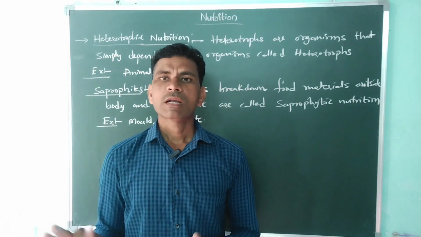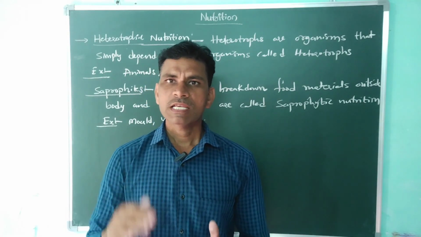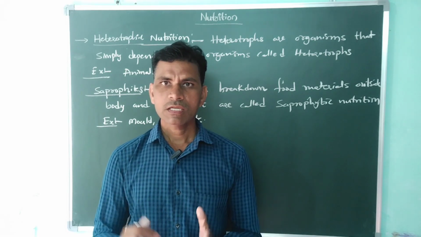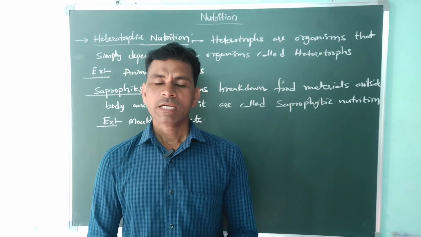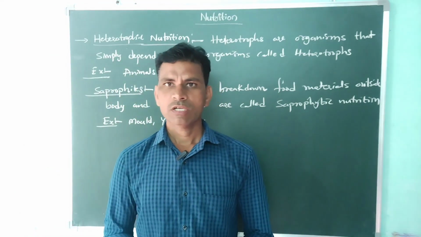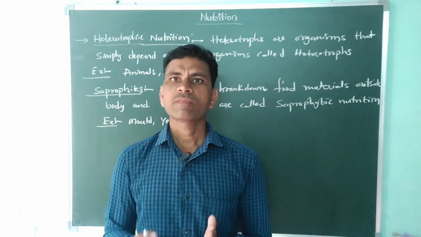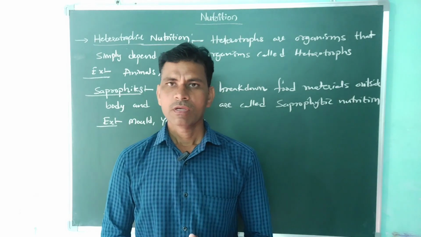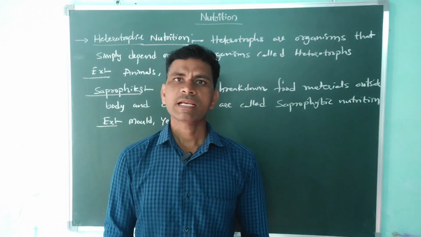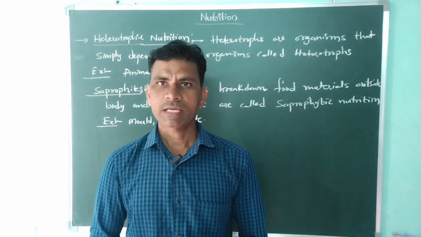These organisms do not make their own food, they simply depend on other organisms. Okay, such organisms are called heterotrophs, right? Now how do they get their nutrition, that is the question. There are different methods, so we are discussing what those methods are and also learning some organisms' methods.